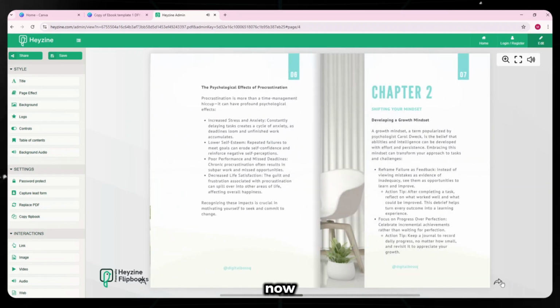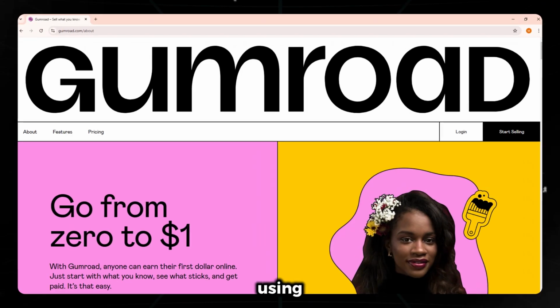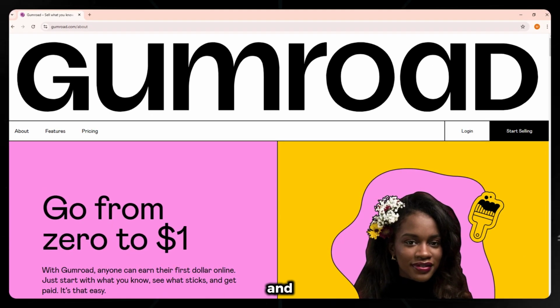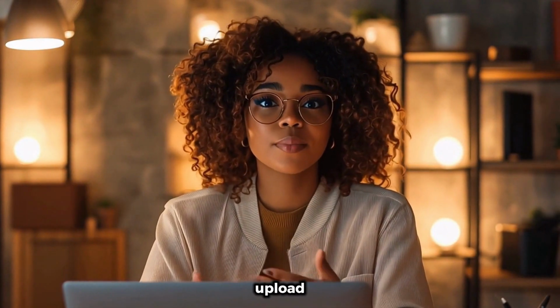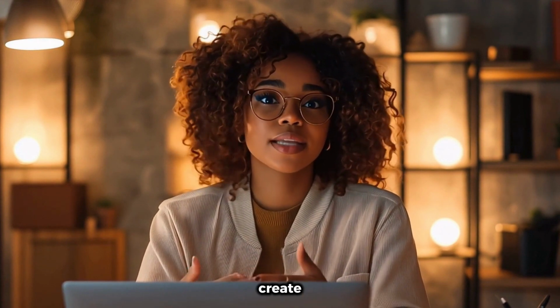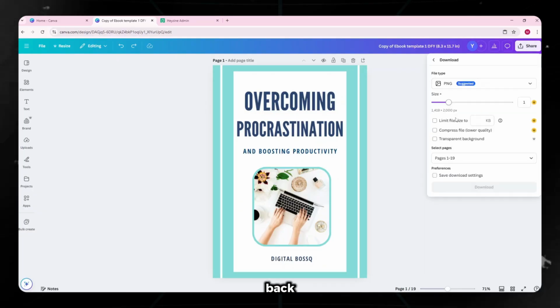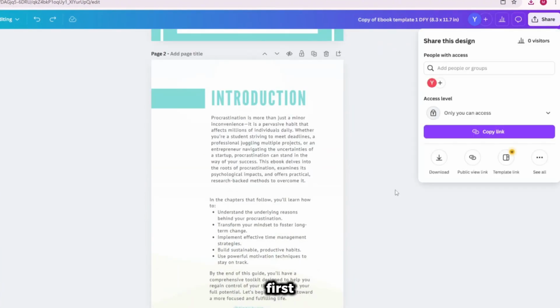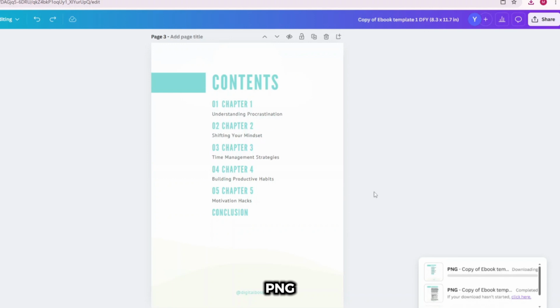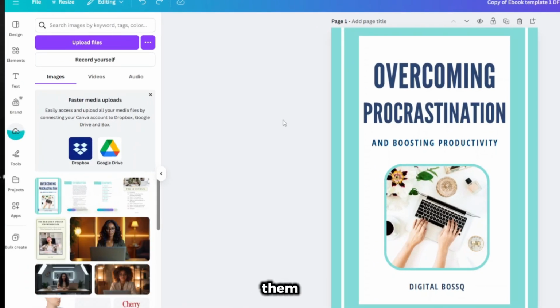The next step is now putting this ebook for sale, and I'll be using Gumroad. So I'll sign up and create an account, but before I upload this ebook, I'm first going to create the cover and the thumbnail that I'll use on Gumroad when uploading this ebook. It's just like a product mockup. So back on Canva, I'll download the first, second, and the third page as PNG files, and then I'm going to upload them on Canva.